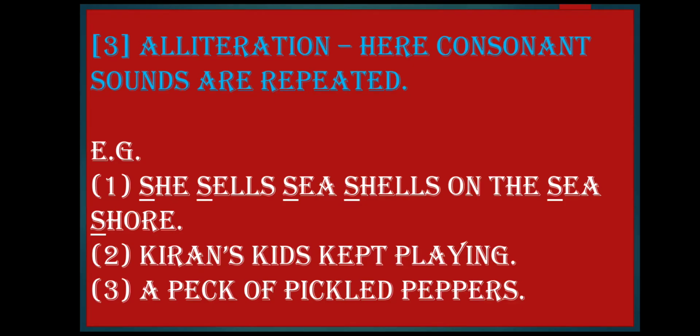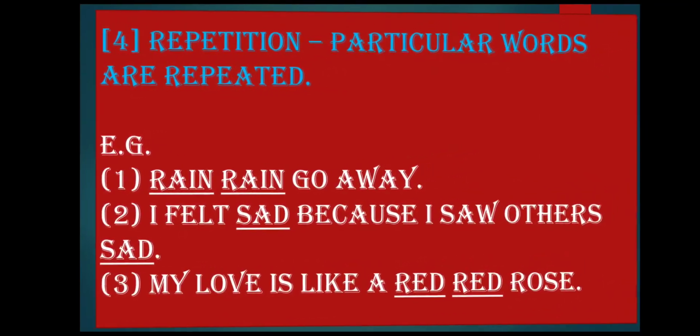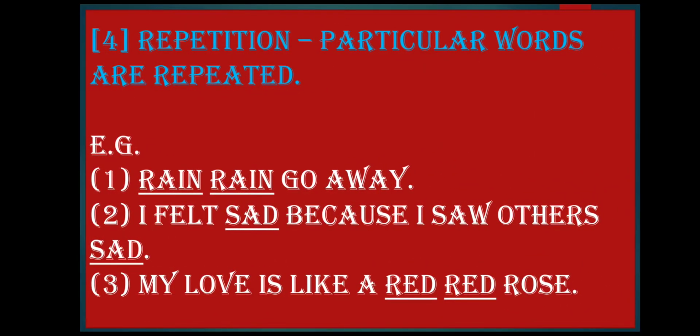So whenever the consonants are repeated in the sentence, the figure of speech is alliteration. Repetition. Now here repetition means particular words are repeated. It is very easy when the words are repeated. Okay, particular words are repeated. That figure of speech is repetition.